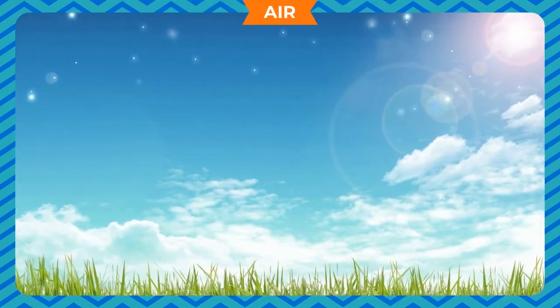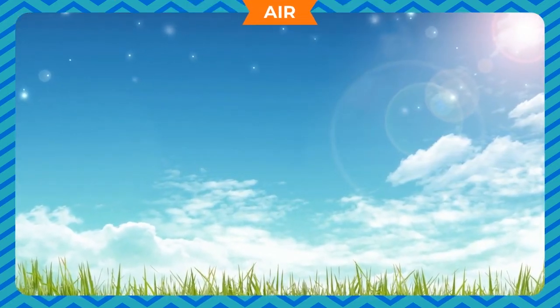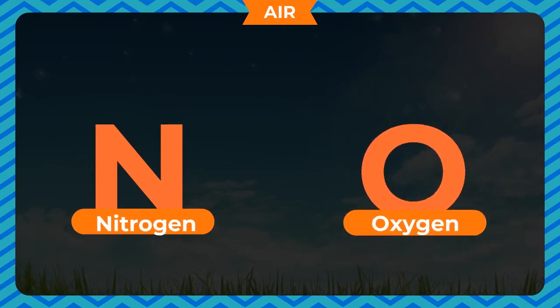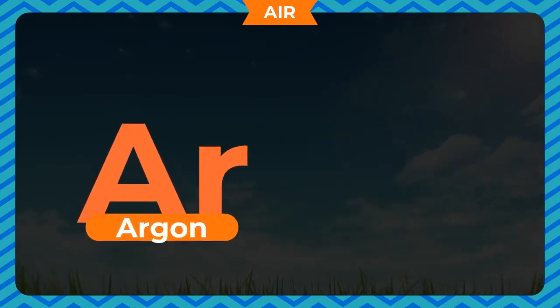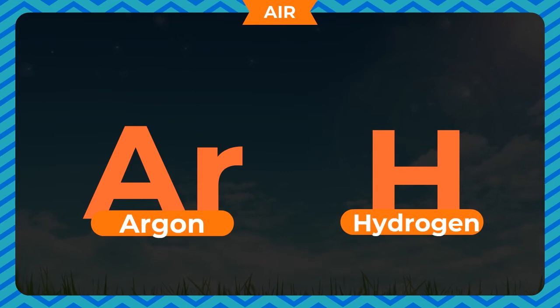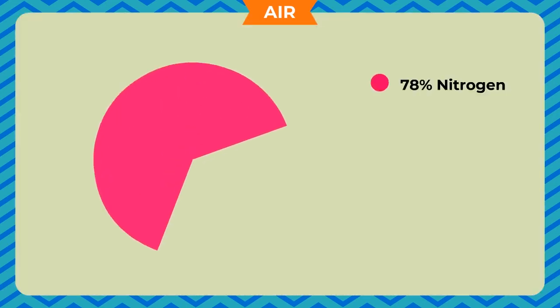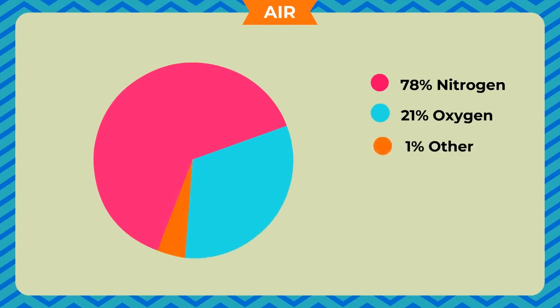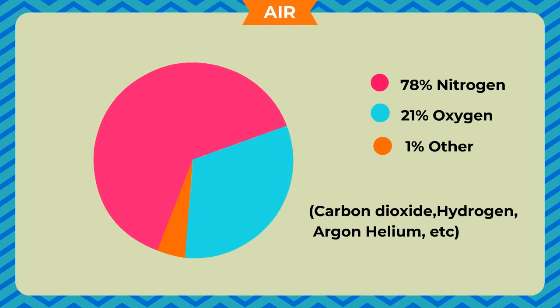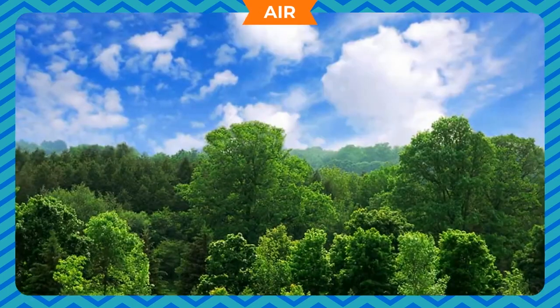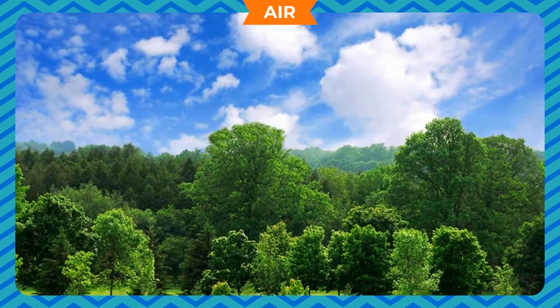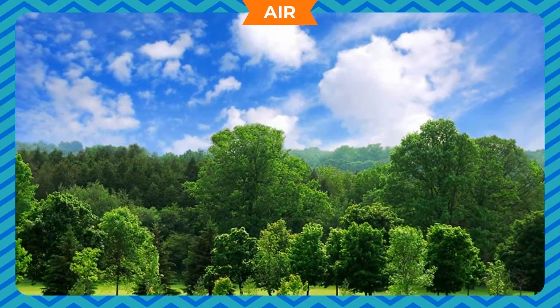Air. Air is a mixture of gases like nitrogen, oxygen, carbon dioxide, argon, hydrogen, etc. It has about 78% nitrogen, 21% oxygen, and the remaining 1% is other gases, carbon dioxide, hydrogen, argon, helium, etc., whose proportion may vary according to weather and environmental conditions.